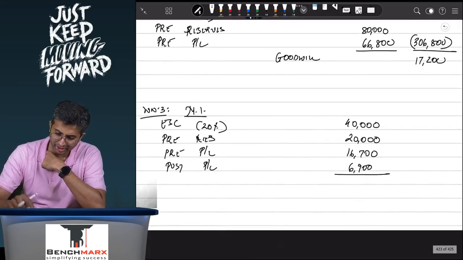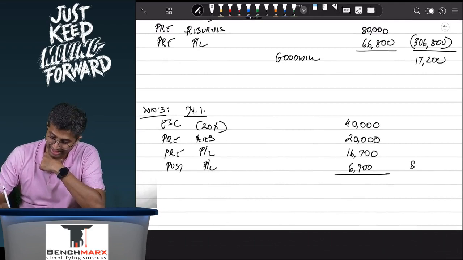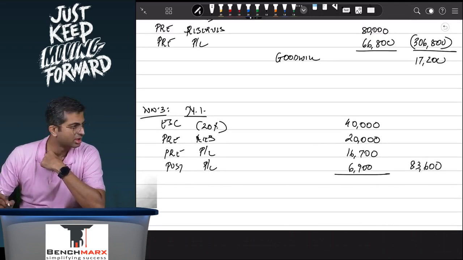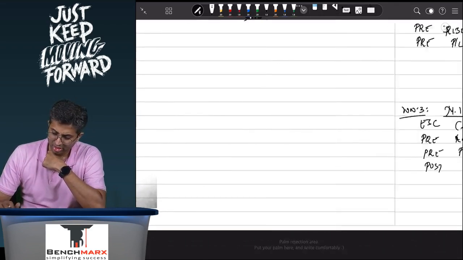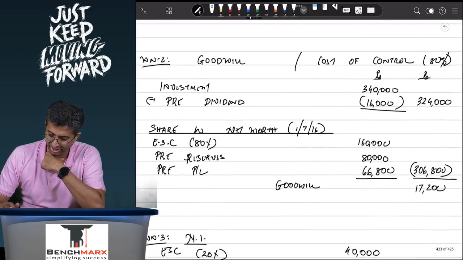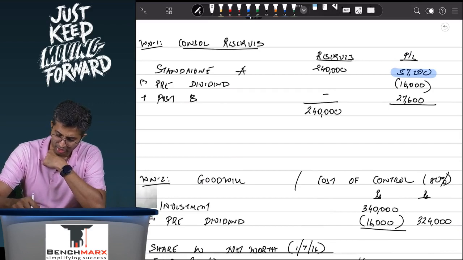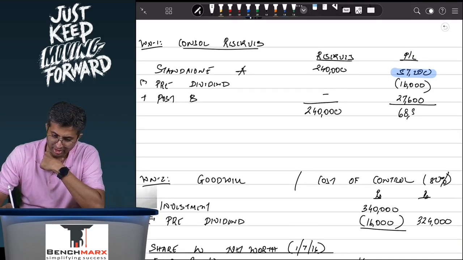Then comes minority interest. So this is 60 and 16,700 and 6,900. So this is 83,600. Once that is done, so this is 17,200, 83,600. We will also consolidate the reserves, which is 2,40,000 and 57,200 minus 16,000 plus 27,600 comes to 68,800.